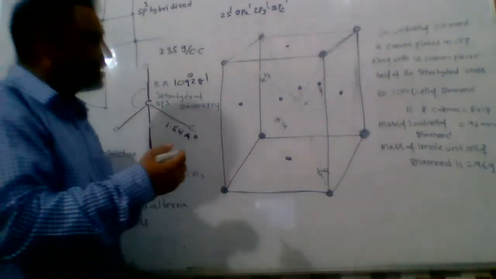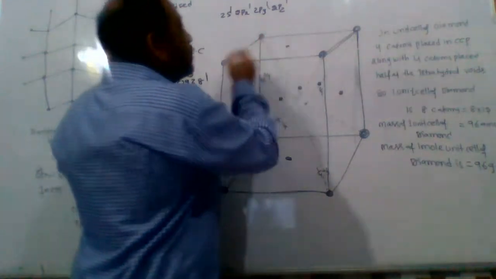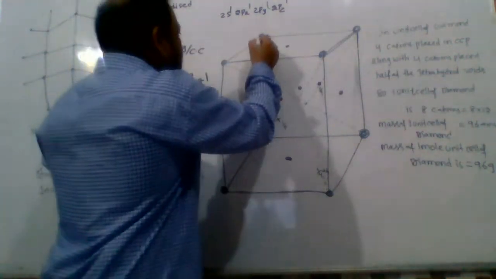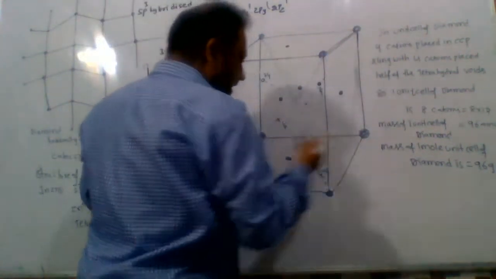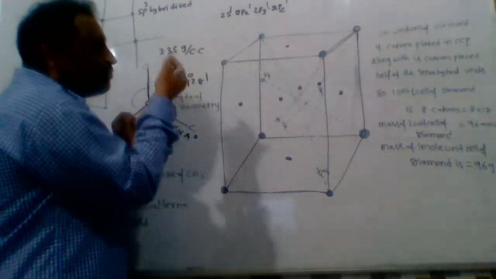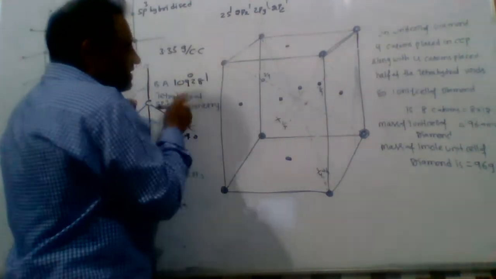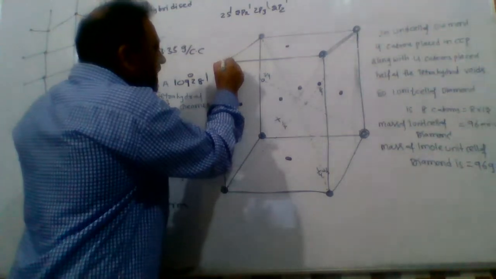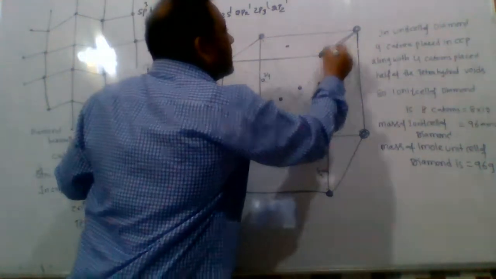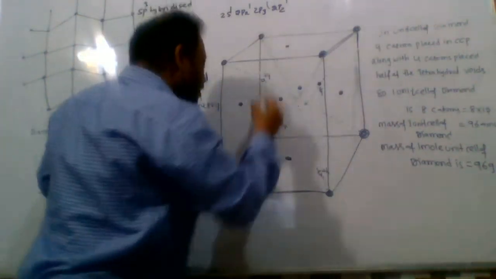This is the unit cell of diamond. This is the simple cube. In this simple cube, I placed 8 carbon atoms at the 8 corners of the cube.